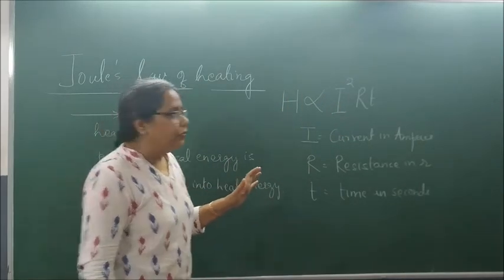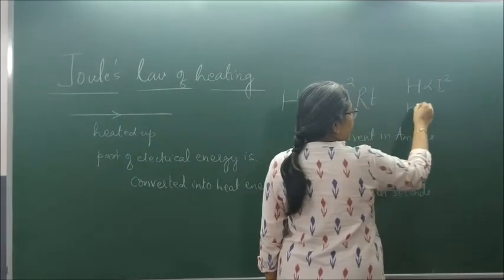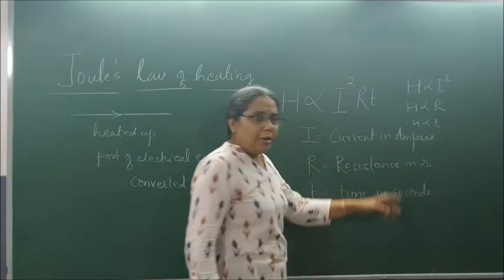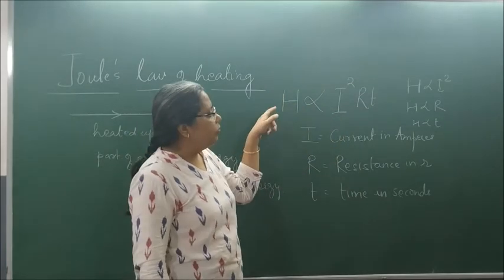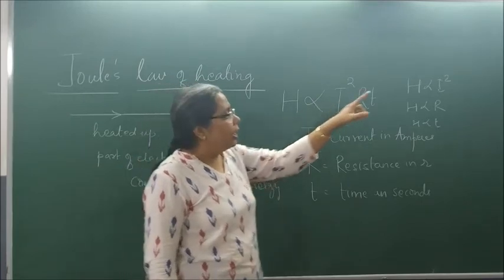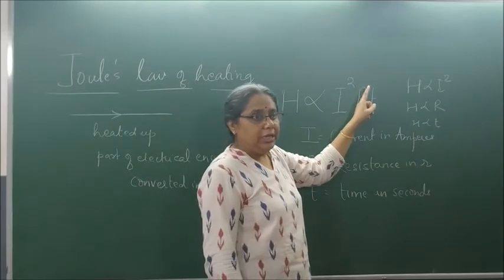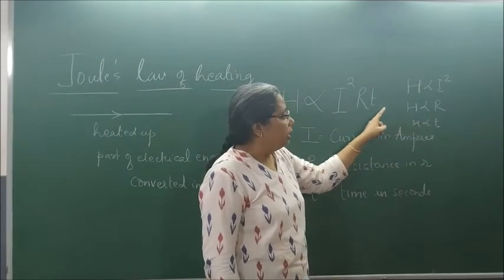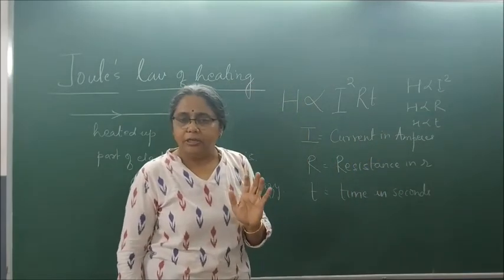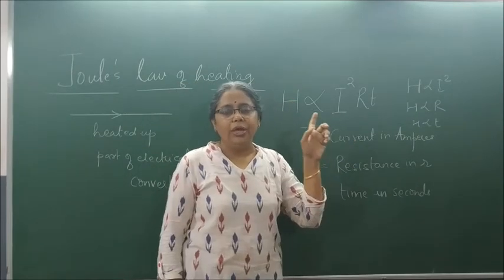Here, we will first teach you as H is proportional to I square, H is proportional to R, H is proportional to T. Compile 1, 2 and 3, you will get H is proportional to I square RT, where I is current in ampere. More the current, more the heat. More the resistance, more the heat. For more time it is passed, more is the heat generated. Understood? So this is called H is proportional to I square RT.